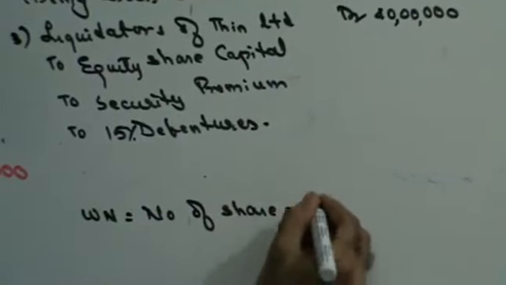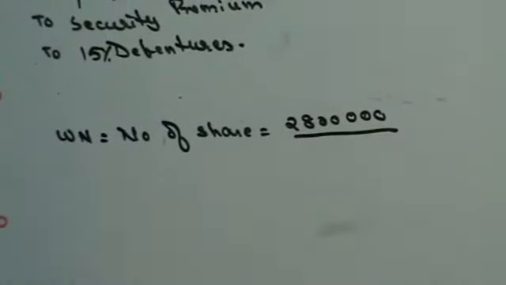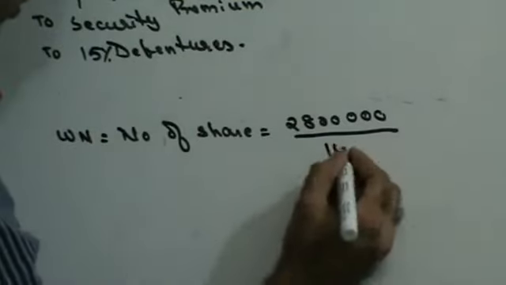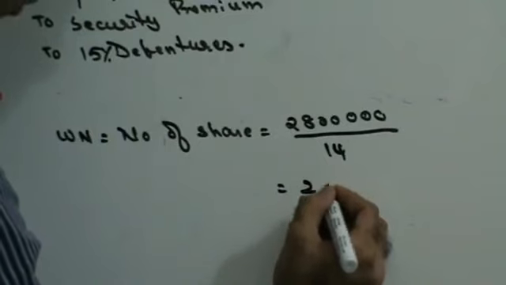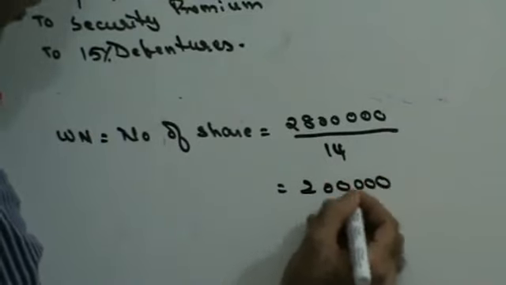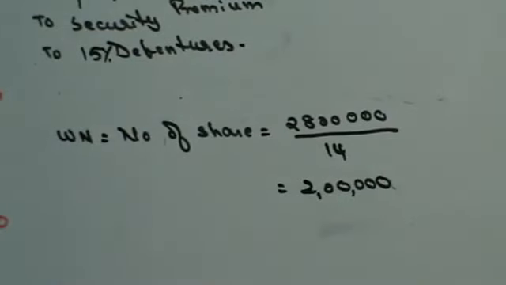We had issued equity shares of 28 lakhs and we had issued each share at a premium of 4 rupees. So that means we had issued the shares at 14 rupees. That means we must have issued 2 lakh shares of 10 rupees each.